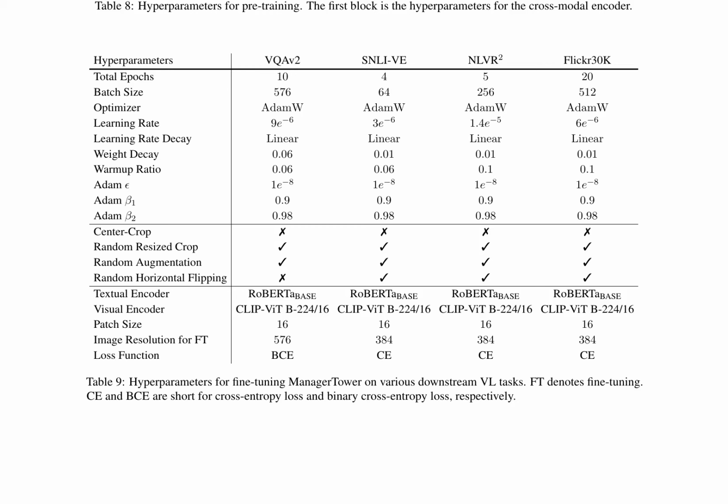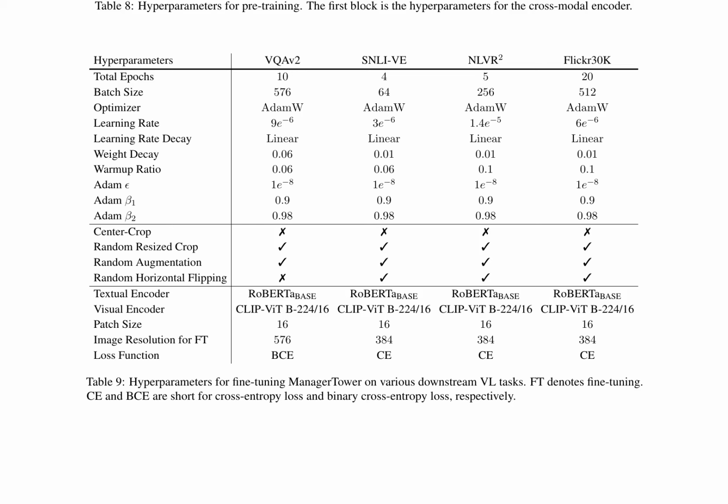For fine-tuning on various downstream visual language tasks, the hyperparameters are adjusted accordingly. The total epochs, batch size, optimizer, learning rate, and learning rate decay are task-specific, as shown in Table 9. Weight decay, warm-up ratio, and Adam optimizer's hyperparameters are also task-dependent. Center crop augmentation is disabled, while random resized crop, random augmentation, and random horizontal flipping are enabled for all tasks.